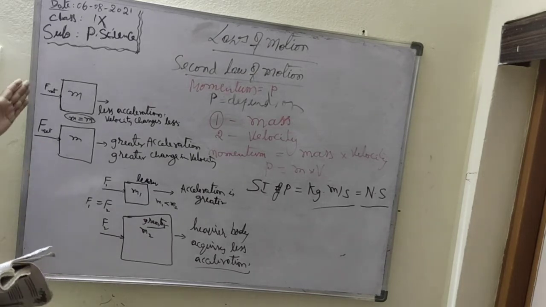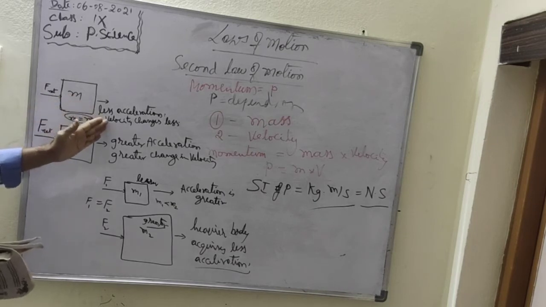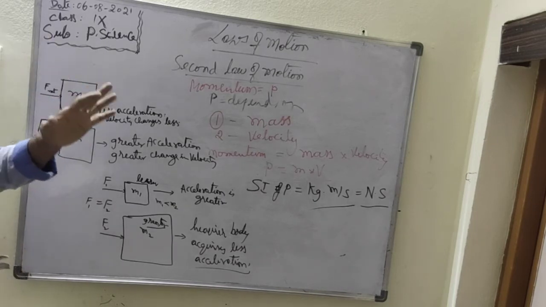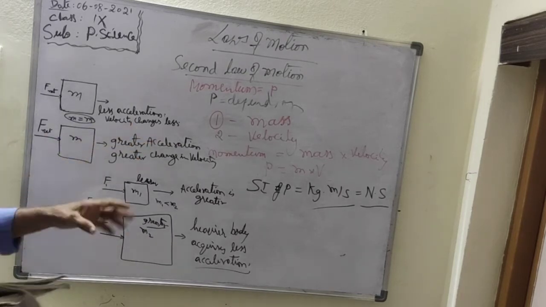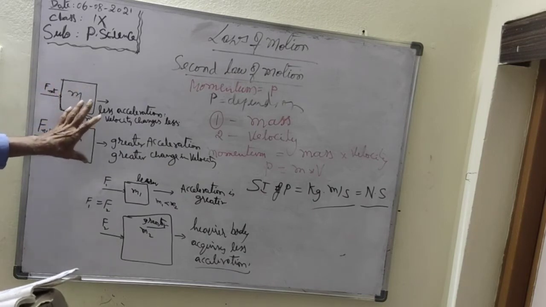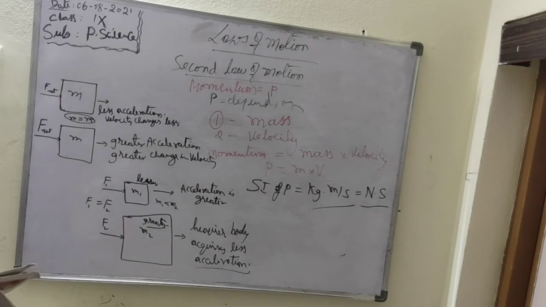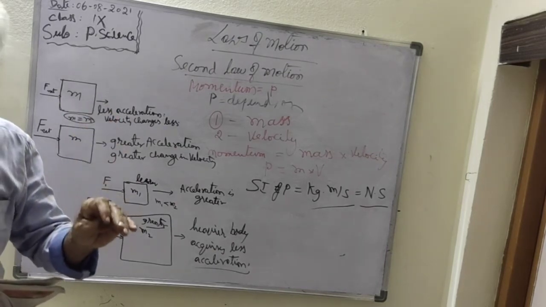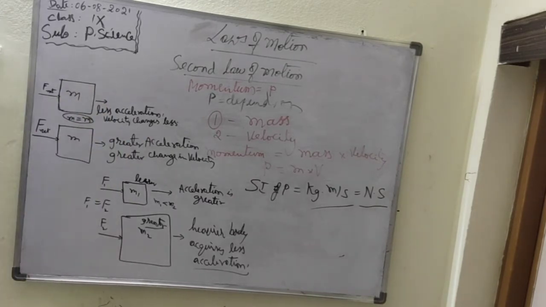When a net force acts on an object, the object accelerates because the body has some momentum, so the momentum changes. When the velocity changes, momentum changes. So instead of saying the mass relation and force relation, we can directly say that the net force is directly proportional to the rate of change of momentum.